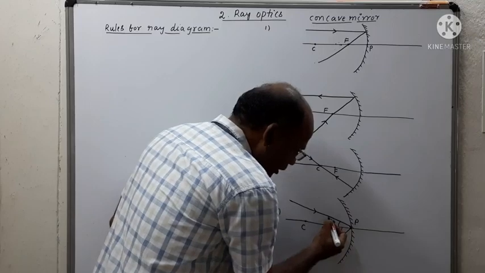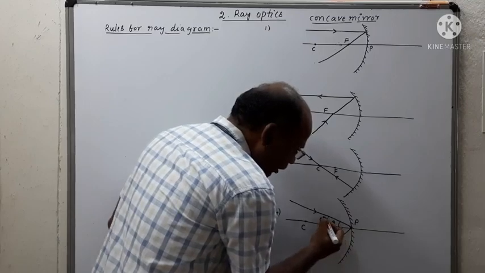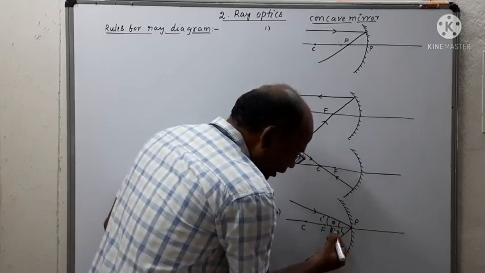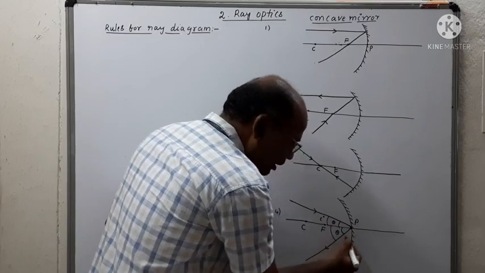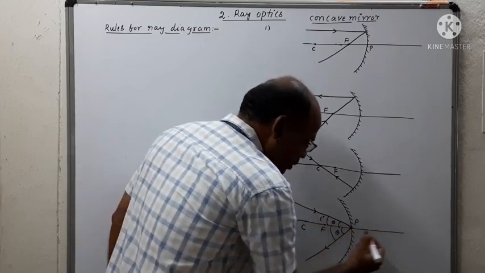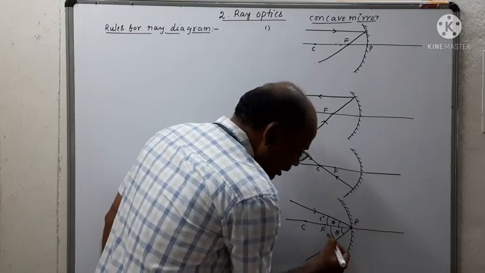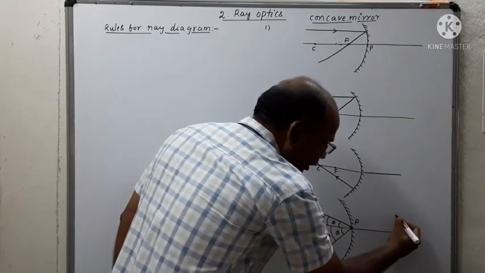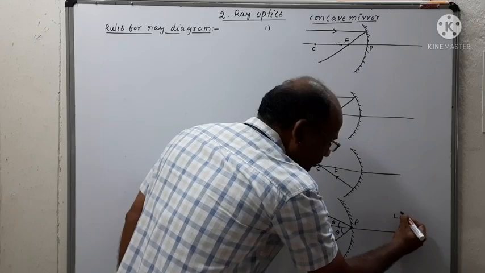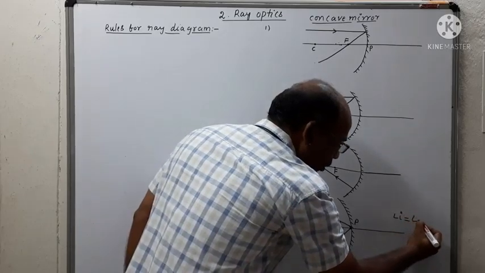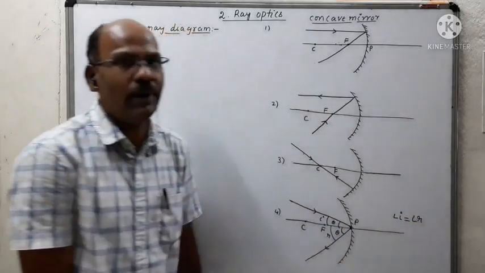Suppose this angle is taken as the angle of incidence. After reflection, the angle made by the reflected ray with the principal axis is taken as the angle of reflection. According to the law of reflection, angle of incidence is equal to angle of reflection.